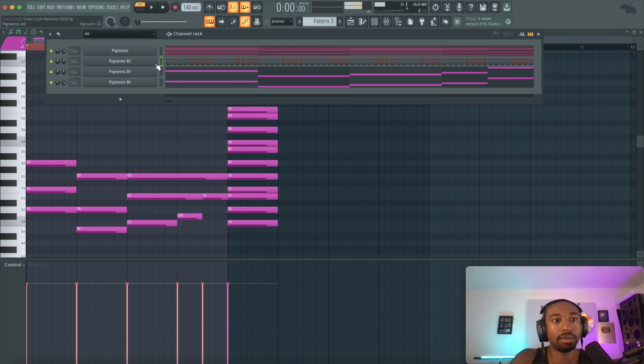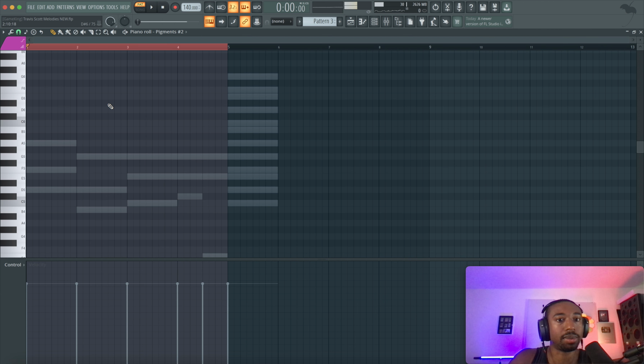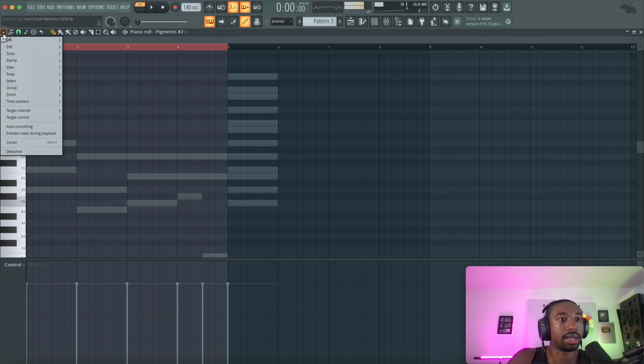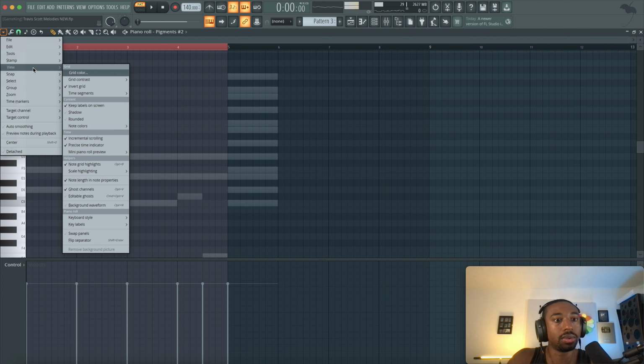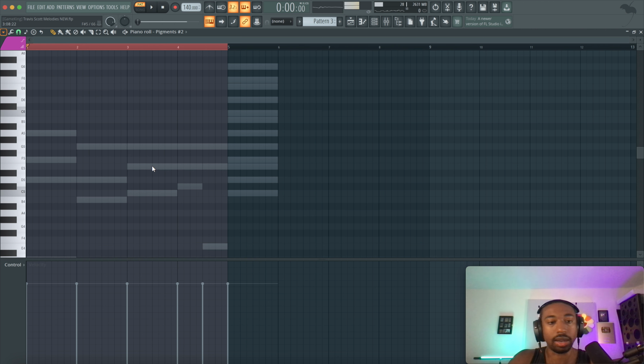I think I would like this top line sound effect. Let's see, let's add some top line. If you guys see these gray notes and you're wondering what that is, go to your piano roll options, go to view, go to ghost channels. That will turn that on in FL Studio.